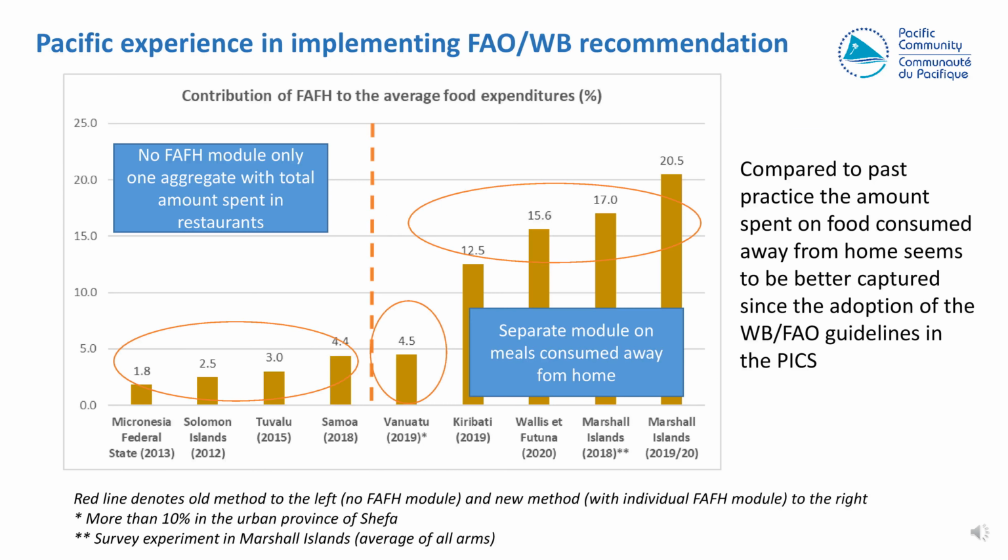And finally, the surveys should always use the same reference period to capture in-house food consumption and food consumed outside the house. So in 2019, the PSMB endorsed the guidelines, and starting from this date, all the surveys that were conducted in the Pacific used the 7-day recall module on meals consumed away from home. And as we can see from this graph, all the countries using the 7-day recall module are reporting a share of expenditure on food away from home to total food expenditure that is much higher than countries that were using the old approach. That means one line to collect only the amount spent in restaurants.